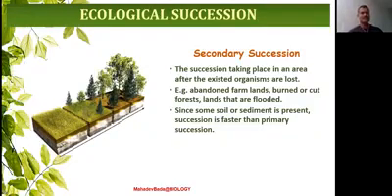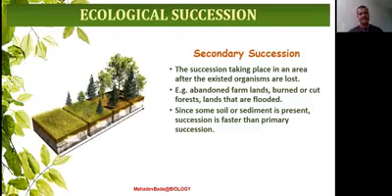Please note down some of the differences between the primary and secondary succession. One of the differences is that primary succession occurs for the first time in an area where no living organisms ever existed.